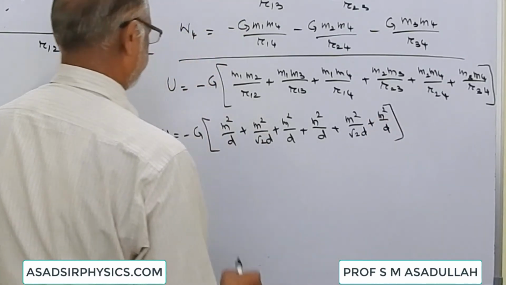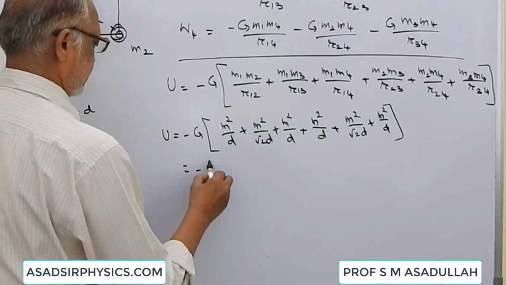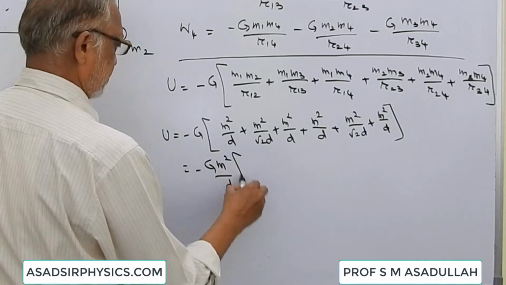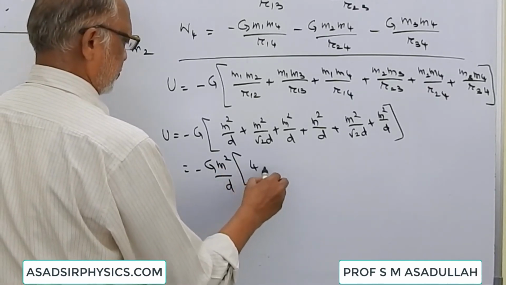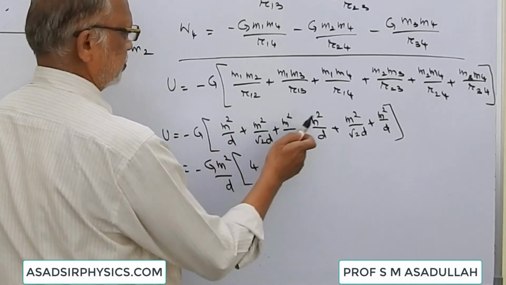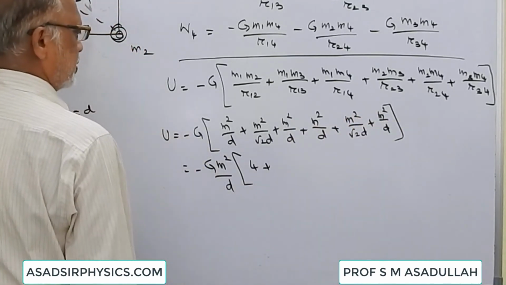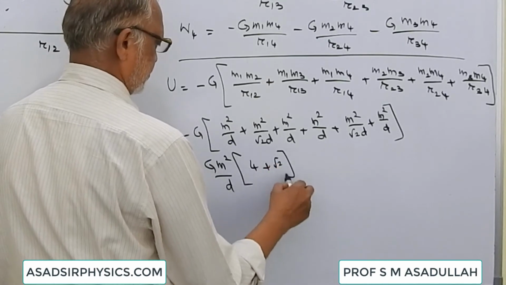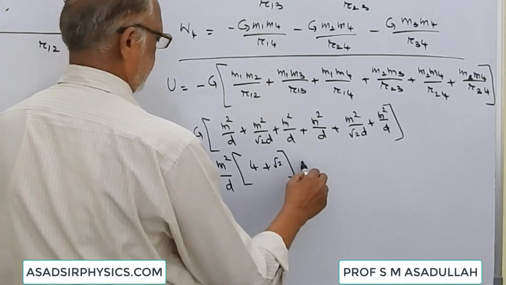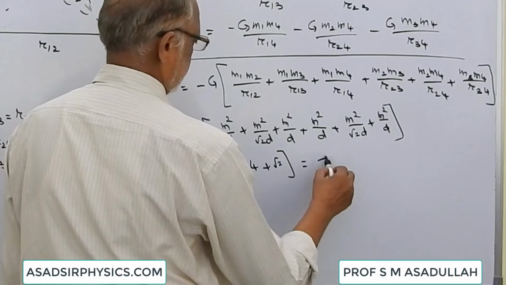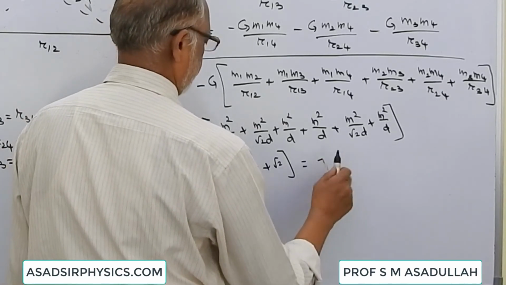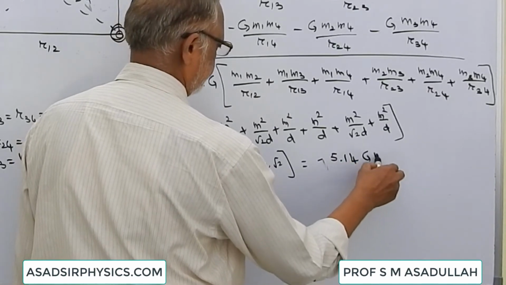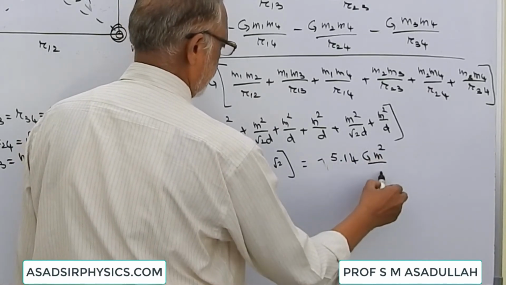That means minus G m square by d bracket 4 plus 1, 2, 3, 4. 2 by root 2, that is equal to root 2. So the total potential energy is minus 5.14 G m square by d.